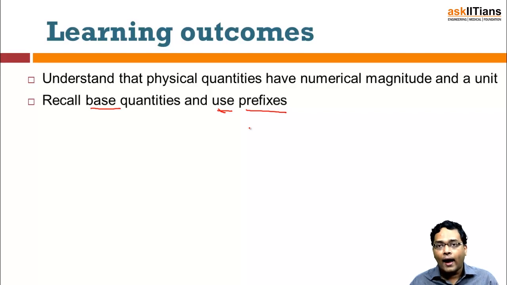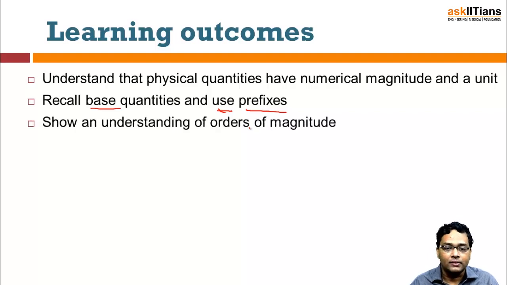Now supposing you have defined a base quantity, but that base quantity is very small in magnitude as compared to any other quantity that you are measuring. Obviously, you cannot keep on writing down 0, 0, 0, 0, and so on. So you have to use some prefixes or suffixes so as to help you in concising or compressing the notation. So that is the usage of the base quantities and the prefixes.